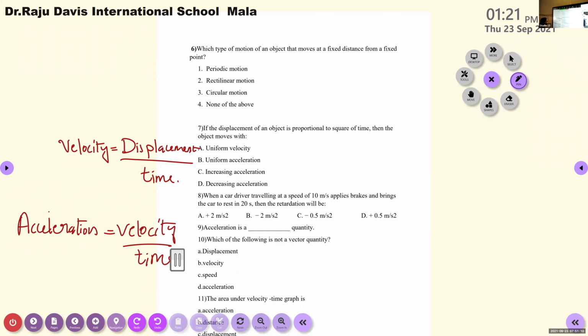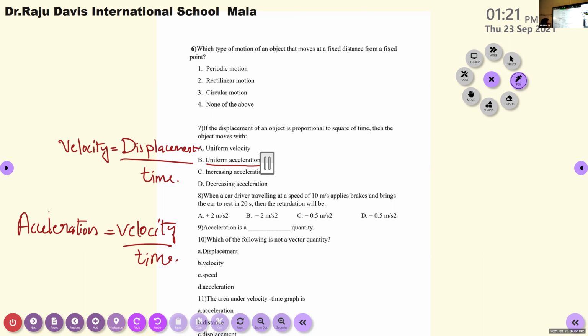Just compare this equation. If the displacement of an object, meaning the object changes its position from one place to another, is proportional to square of time, then the object moves with uniform acceleration.